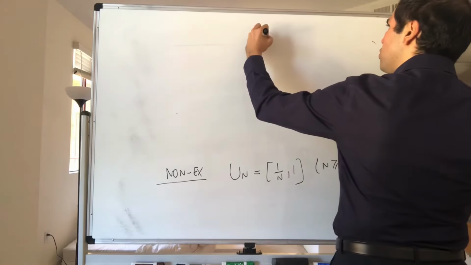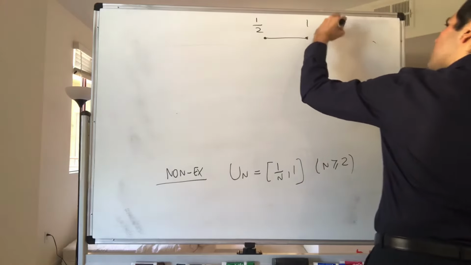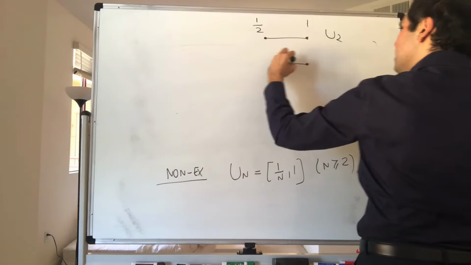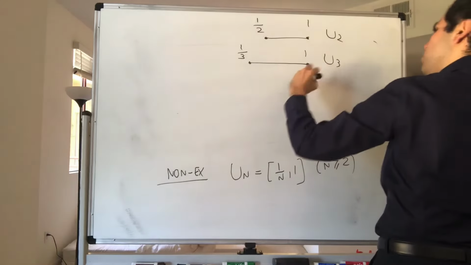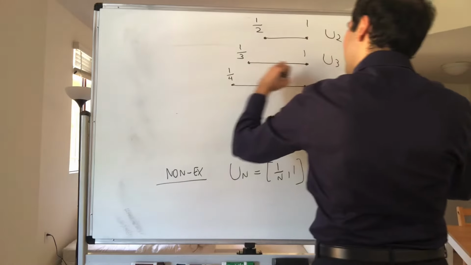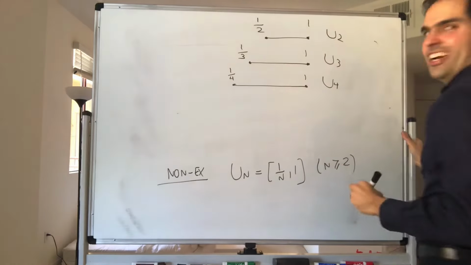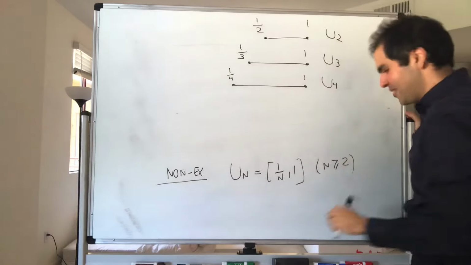So U_2 is just [1/2, 1]. U_3 is [1/3, 1]. U_4 is [1/4, 1]. And no U_5, because in Austria there's no U5 anymore.